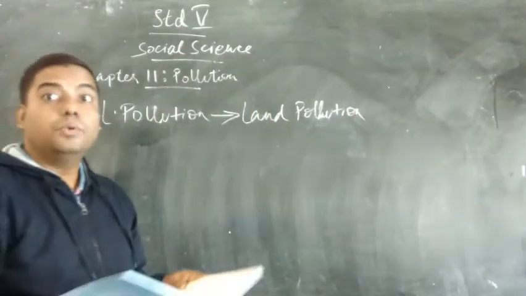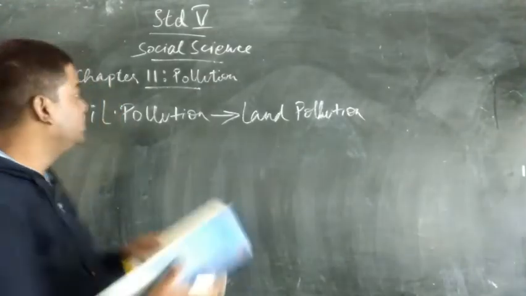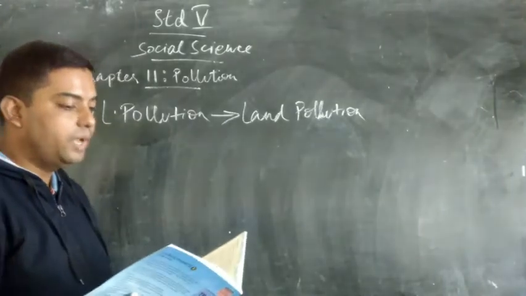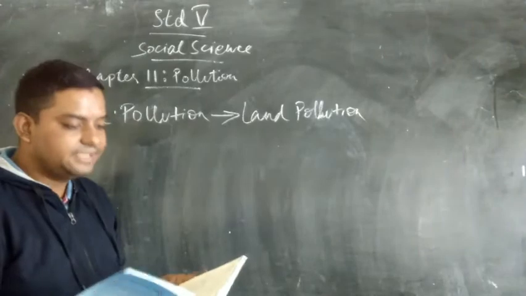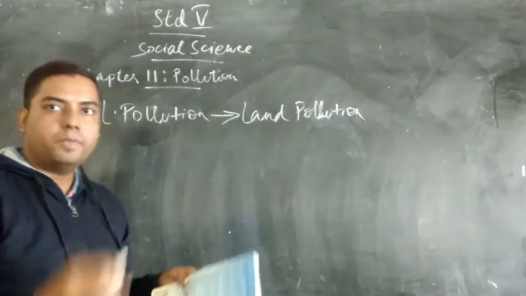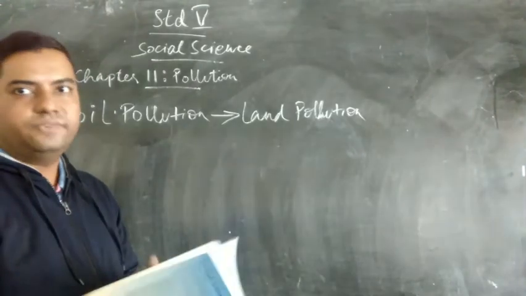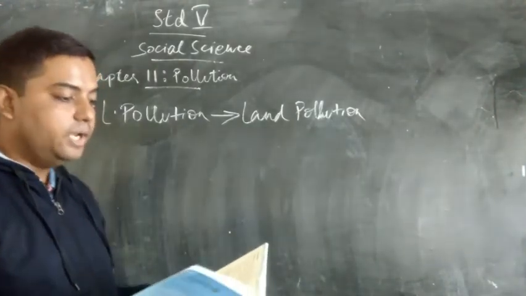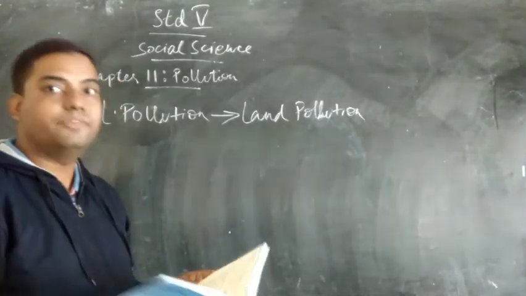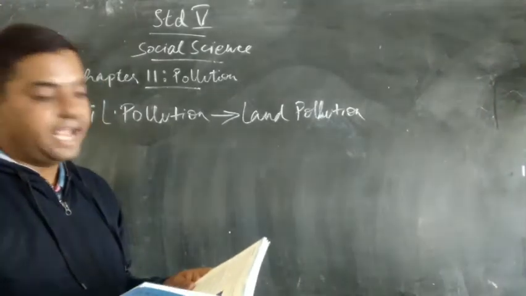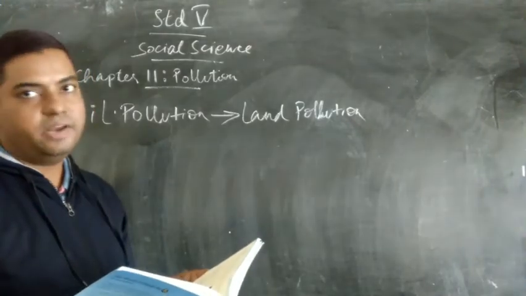Now, why is it known as land pollution? The reason is it happens when the pollutants cause soil to become infertile or unusable. That is, when the pollutants or the impure particles enter the soil, they make the soil infertile or unusable. You cannot use it for cultivation. And soil in volcanic areas and oil fields is often polluted. So these are the two areas which are often polluted by volcanic activity and minerals. So that is why obviously in volcanic areas and oil fields you do not have any vegetation.